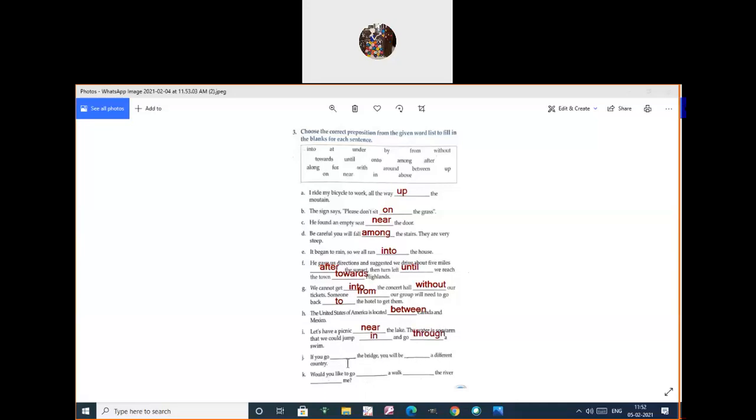Okay, the next one. If you go dash the bridge, you will be dash a different country. If you go under the bridge, you will be in a different country. You will be in different countries. Yes.